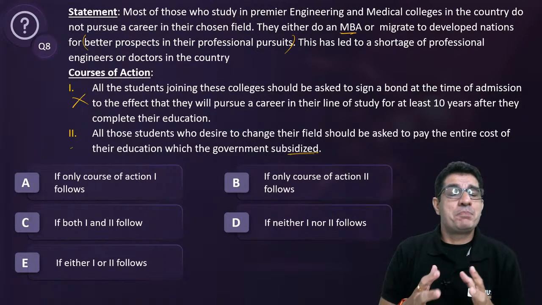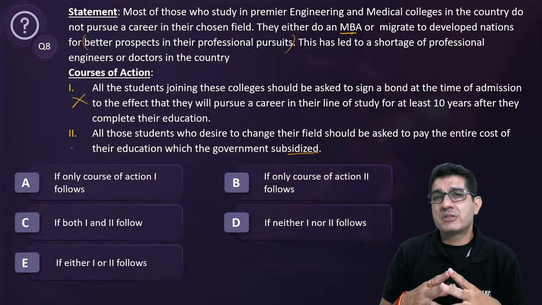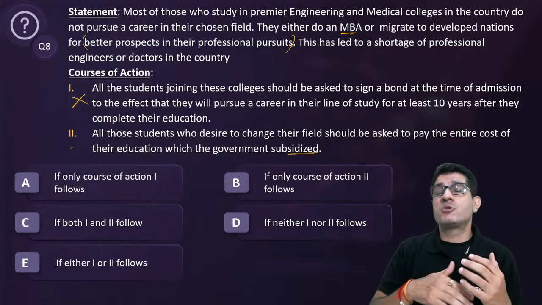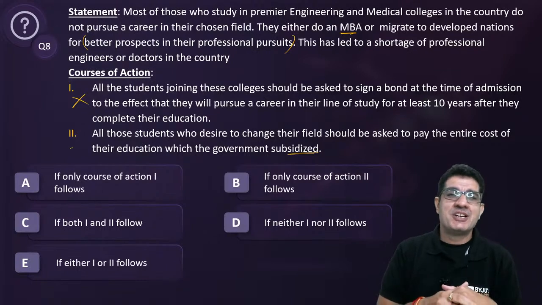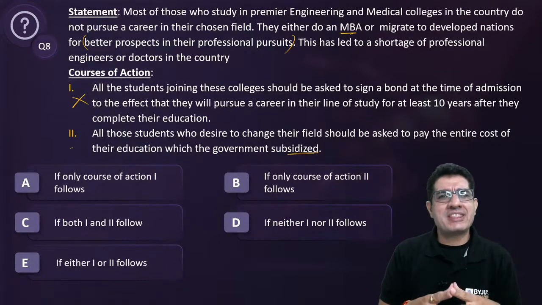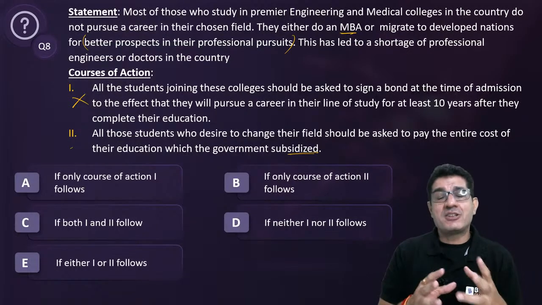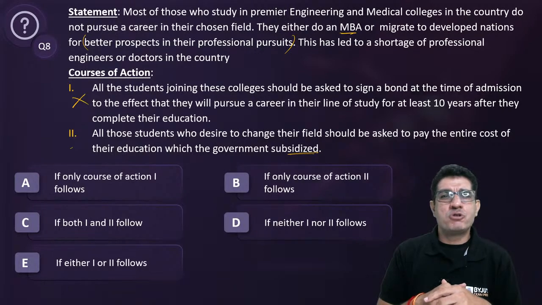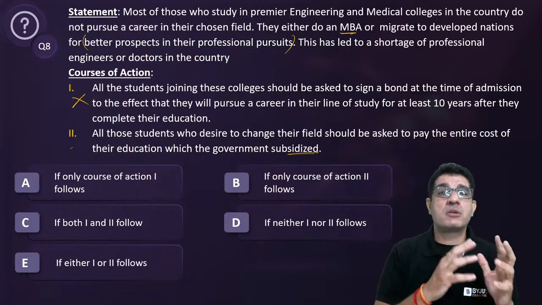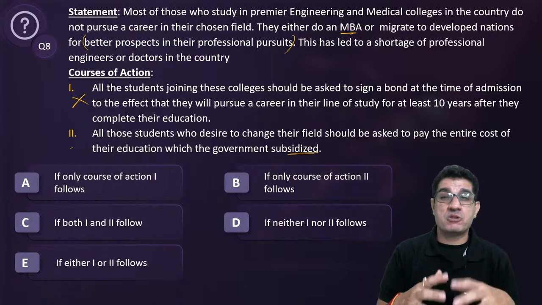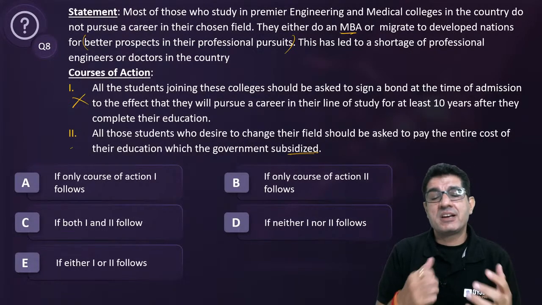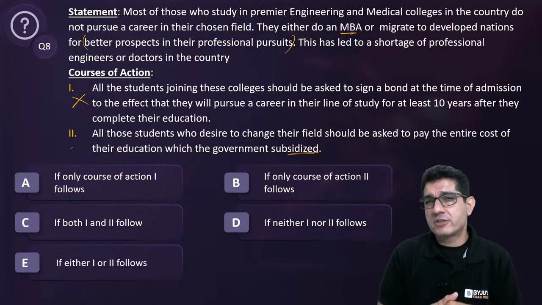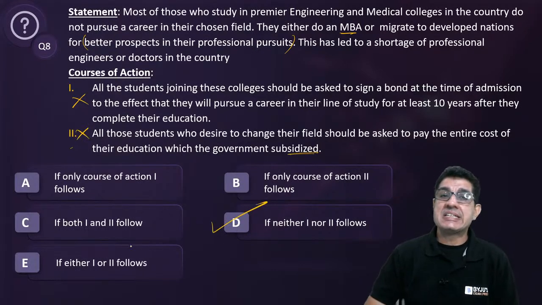See, I personally know people for whom graduation was a mistake. They just passed out of 12. They did not know what it is that they want to do. They did not have a long-term vision. So they did whatever they could at that point of time. Now later on, when you are wiser, when you have a higher degree of self-awareness, should you still continue working in a profession that you don't like, or probably a profession that you're not even good at, merely because you ended up taking that one wrong call a few years ago? And that is why our answer here should be D.